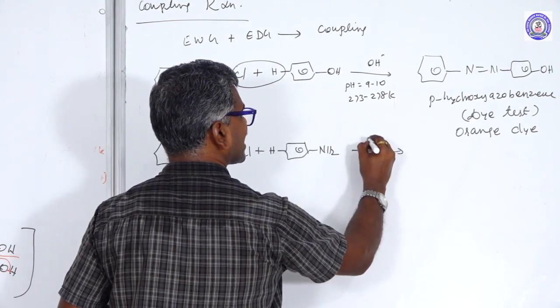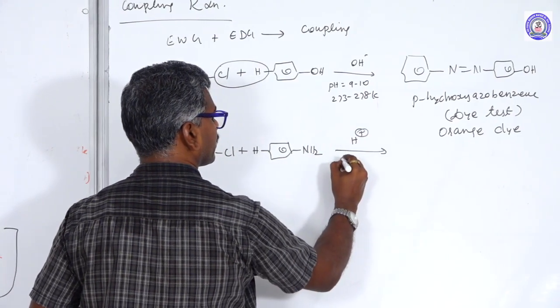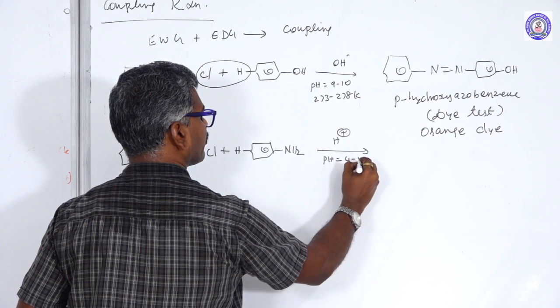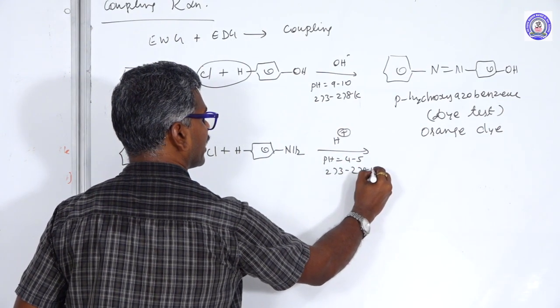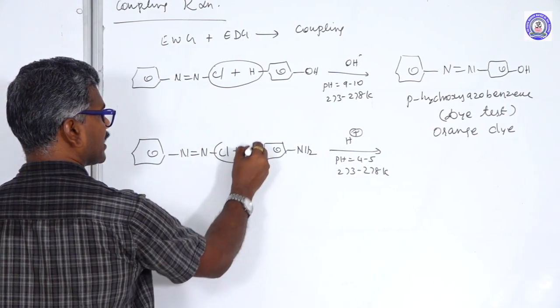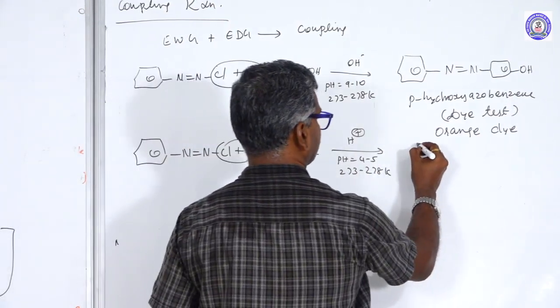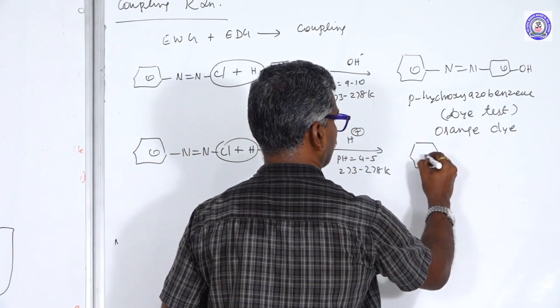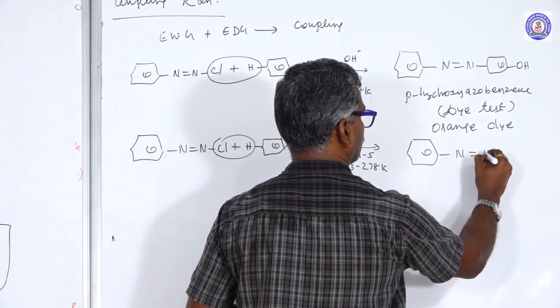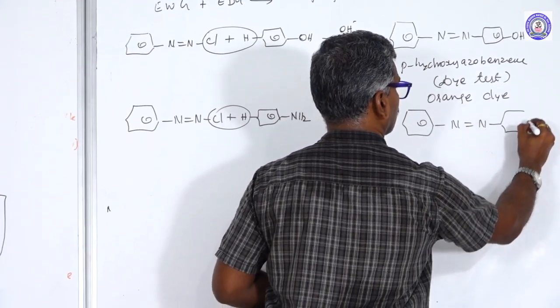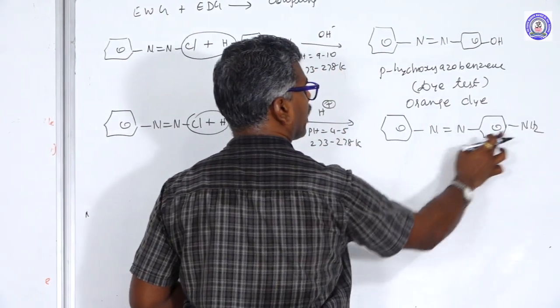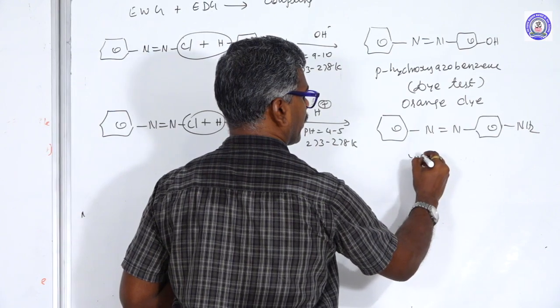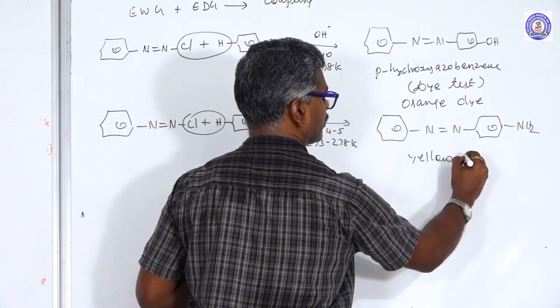Aniline reacts in acid medium, pH 4 to 5, at the same temperature. At that temperature, HCl is eliminated to form the product. This is named para-aminoazobenzene, a yellow dye.